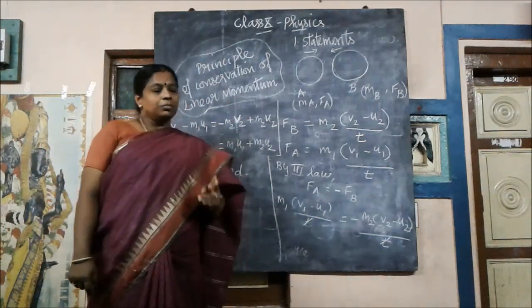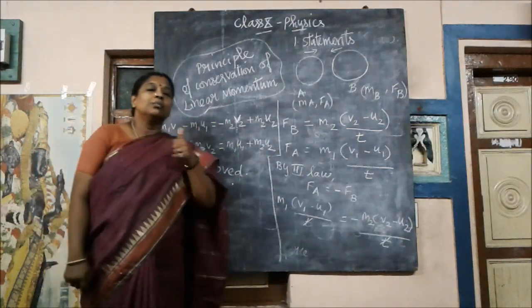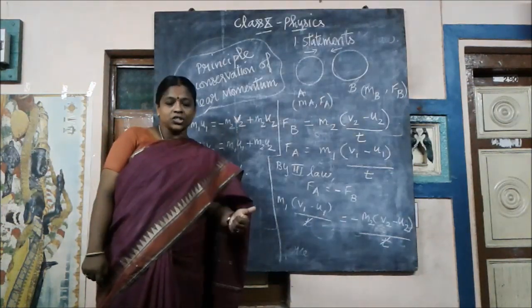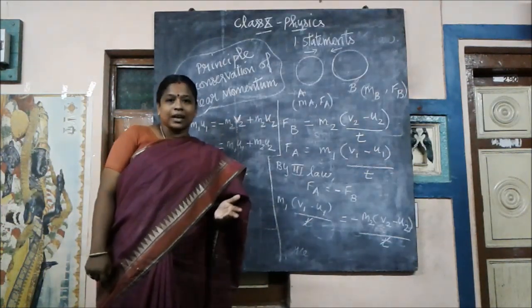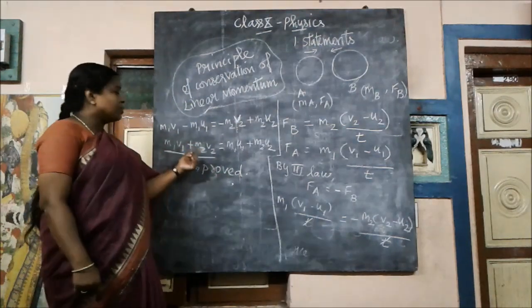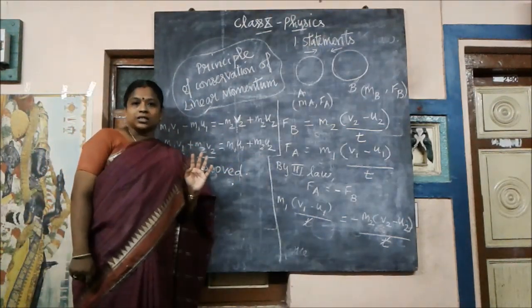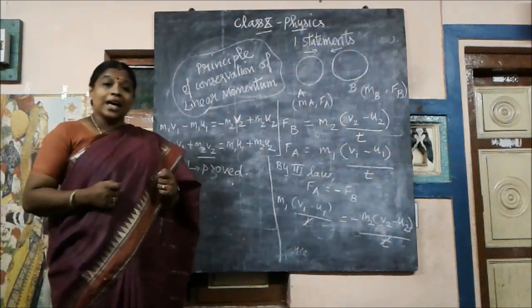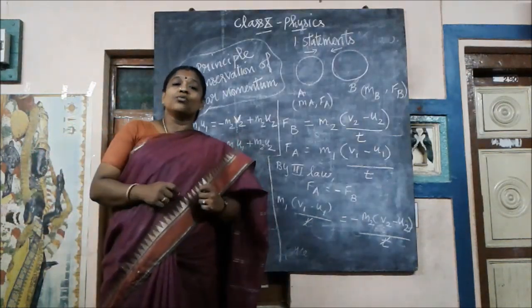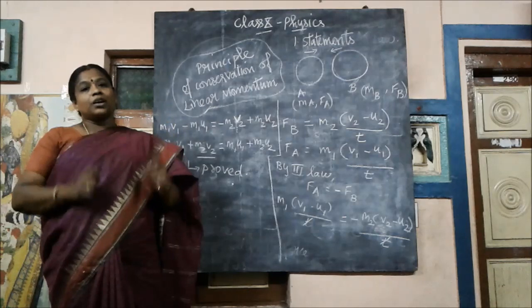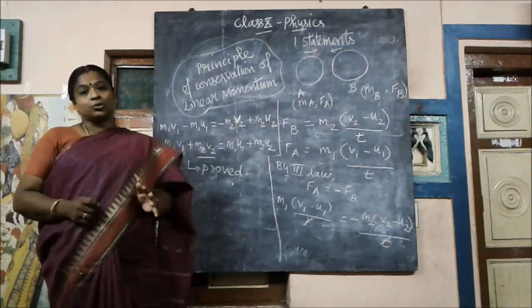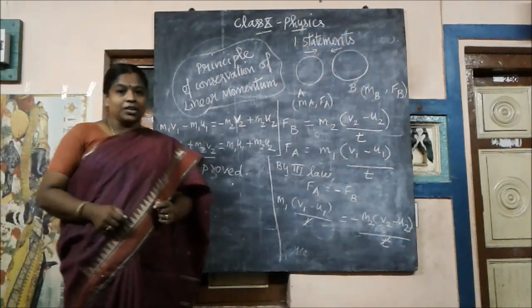So there are two statements. One is the momentum of a body doesn't change till an external force is acting on it. Then the algebraic sum of the momentum before and after collision remains the same. So mark the exact wordings of the principle as per your book. Learn according to that for your examination.